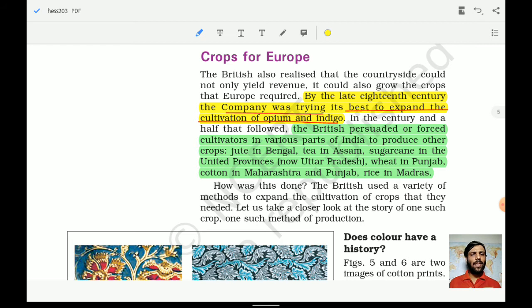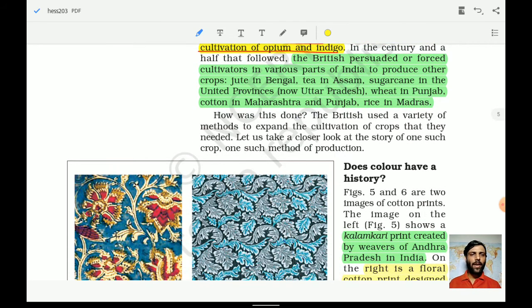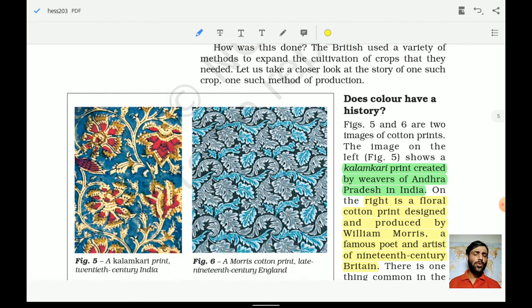Today also we see that, more or less, these types of crops are grown in all these parts which we have discussed. These are called cash crops. Cash crops used to provide them a good amount of revenue, and the purpose was exporting these things, such as indigo, to the European market, because it was in huge demand at that time.